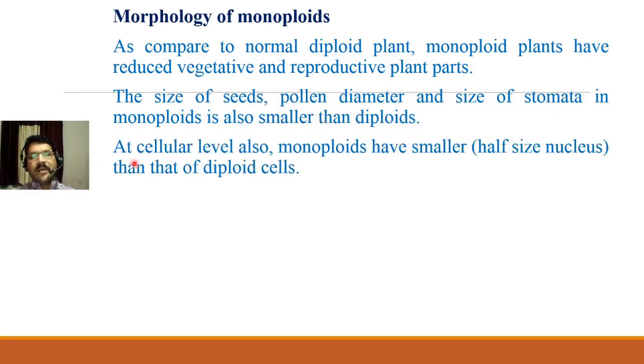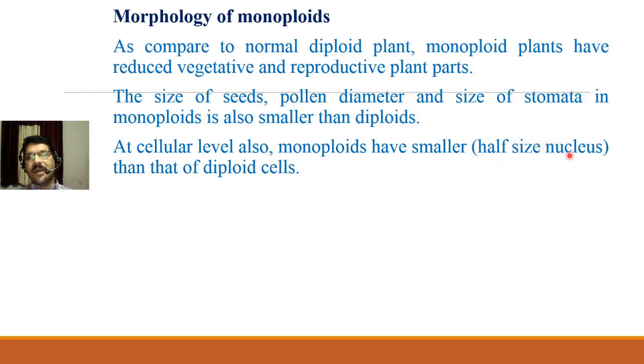Then if we look at the changes in morphology at cell level, monoploids have a smaller, that is half-size, nucleus than that of a diploid cell, because of the nucleoplasmic index, if you know the concept.